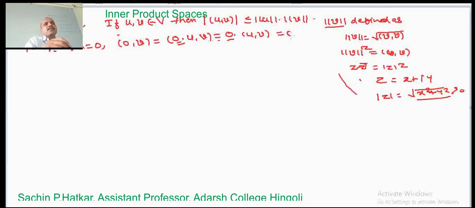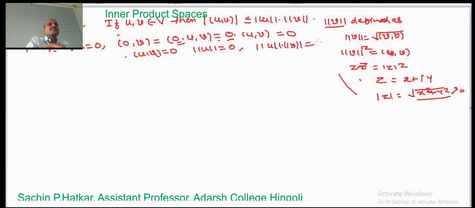So when u is equal to 0, the inner product of u comma v is equal to 0, so that u comma u is equal to 0. U comma u equal to 0 means the norm of u is also equal to 0. Norm of u equal to 0, then norm of u into norm of v is equal to 0.